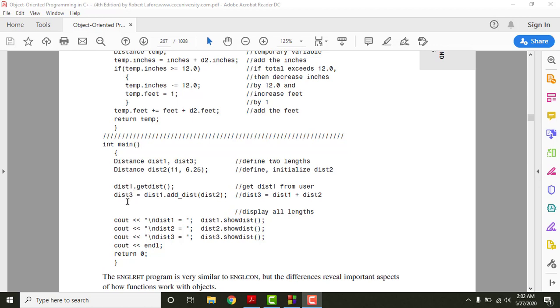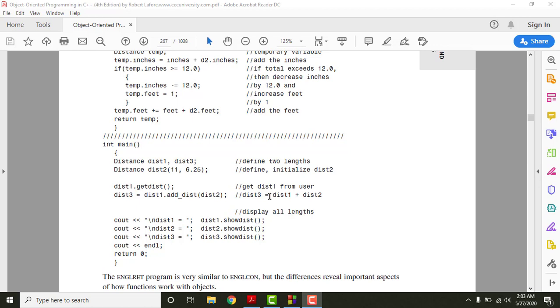So this distance 3, which is the object here, is initialized to the value of 0.0 by the no argument constructor, and is equal to this distance 1 dot add distance 2 here, right? It simply means these two distances are getting added together. So if you see right here, distance 1 and plus, that means this function will perform the addition of this object with this object here.